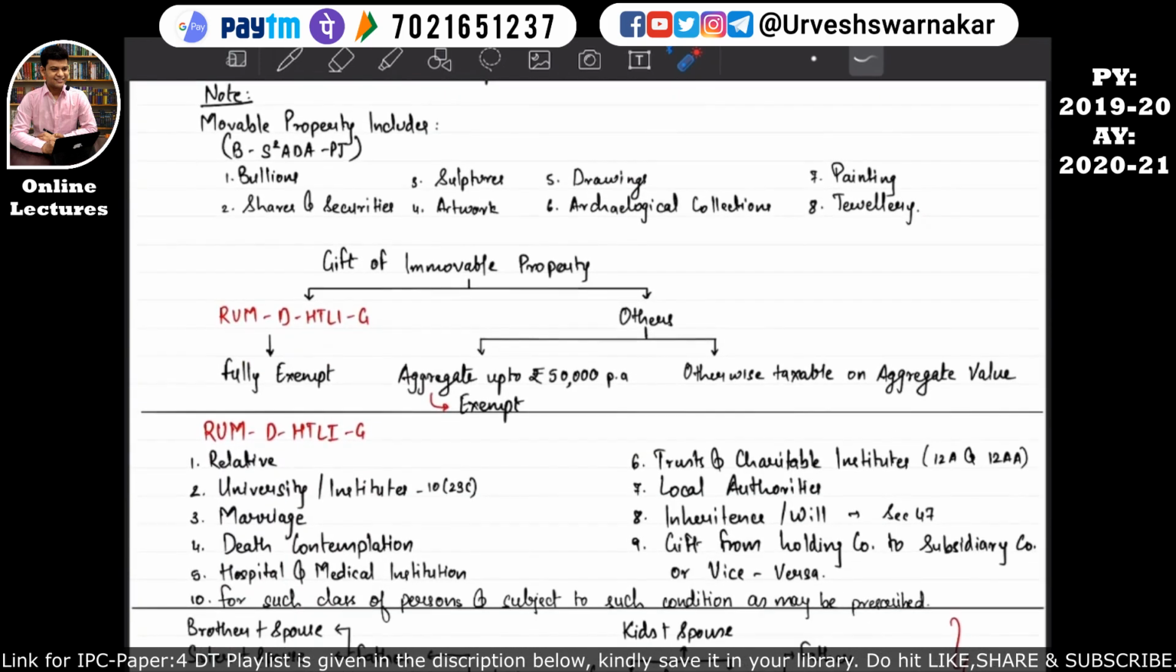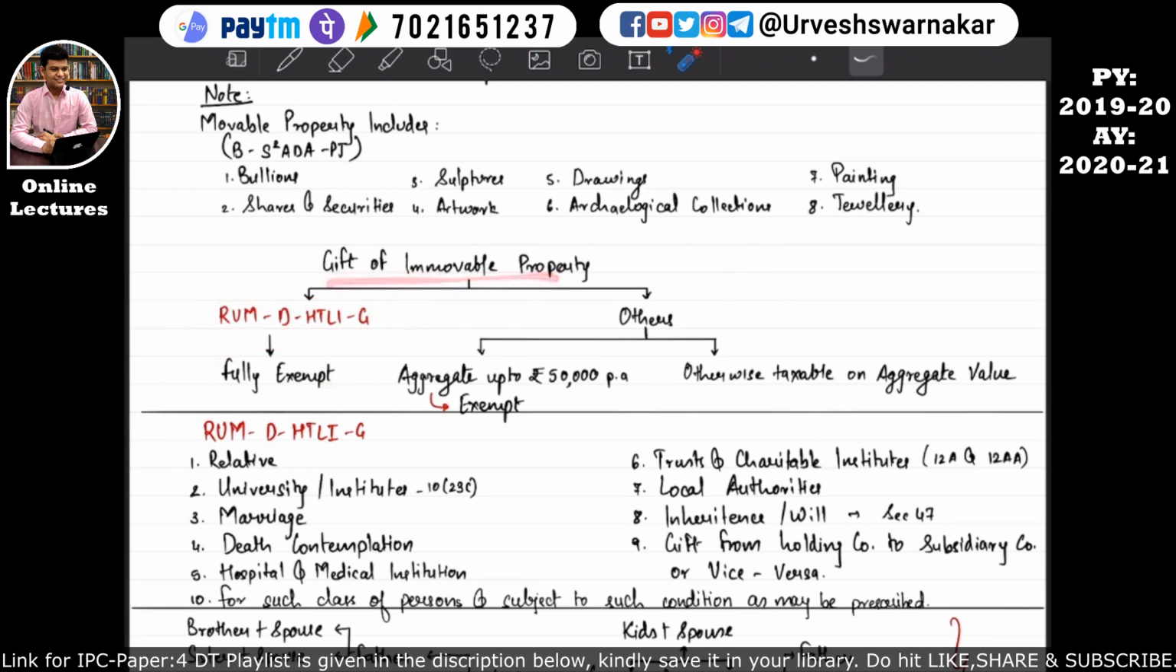So now let's understand the last gift, the gift of immovable property. Immovable property simply means flats, lands. I hope this is very much clear to you. What does immovable property mean? If a gift of immovable property is received from a relative, then whatever gift of immovable property has been received from these people will be fully exempt to the assessee. I hope this is quite clear.